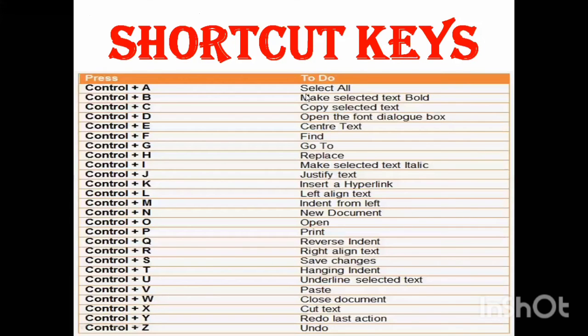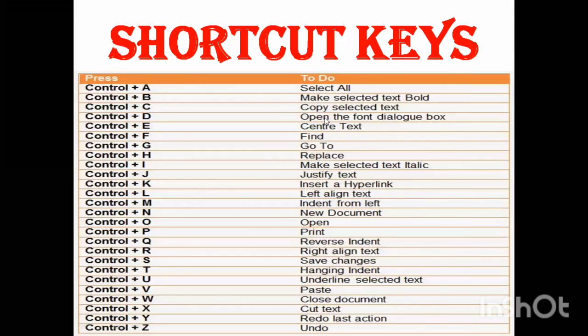There are some shortcut keys. Control A will select all. Control B makes selected text bold. When you type, you can make use of shortcut keys. Control plus C is copy.